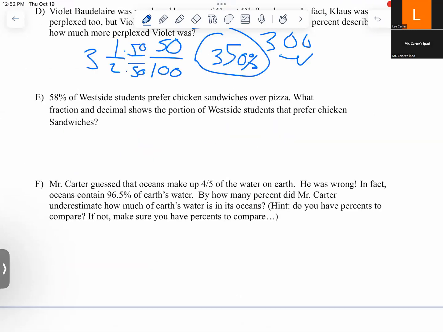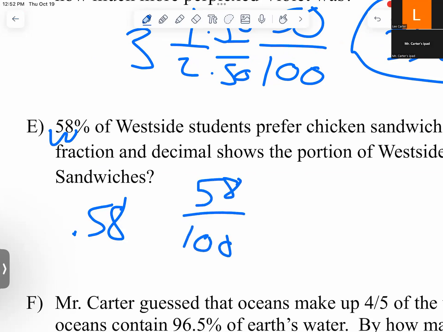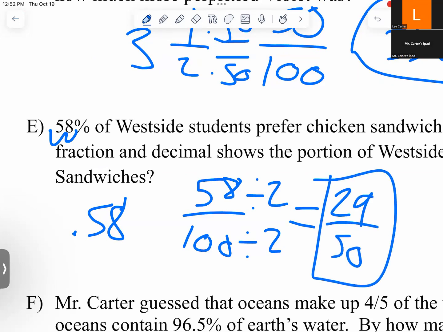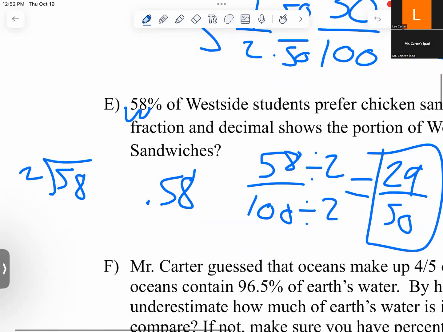E, 58% of West Side students prefer chicken sandwiches to pizza. What fraction and decimal shows the portion that prefer chicken sandwiches? All right. So we're going to take the percent and make it a decimal. So 58 hundredths. Again, we write 58 over 100. We always reduce our fraction ratios, right? And that gives us 29 over 50. And if you didn't know how to do that, well, you do it like this, okay?